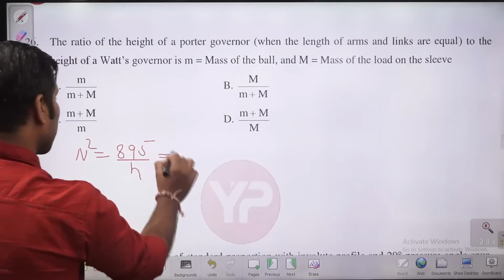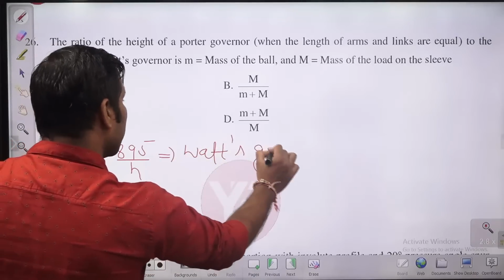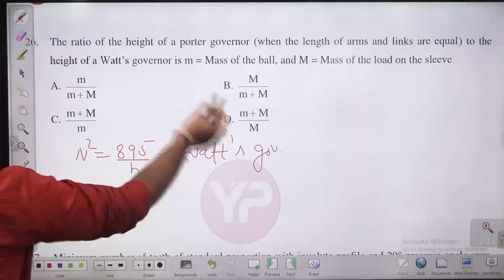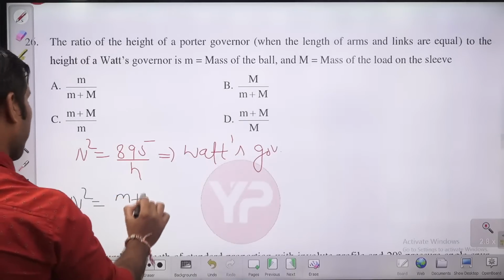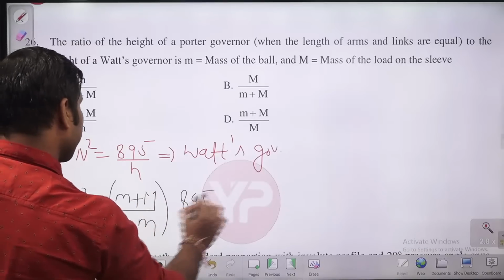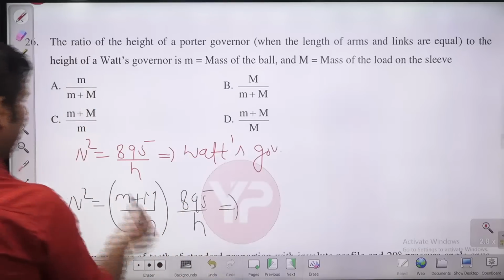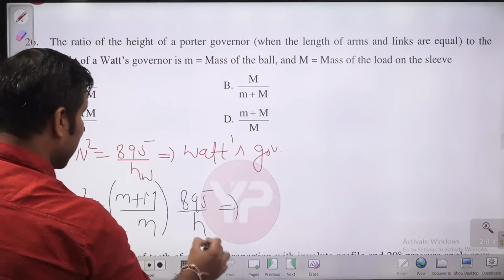This is in case of Watt's governor. And what is the expression in case of Porter governor, guys? This is (m plus M) by m into 895 by h. So take the ratio of height in case of Watt governor and height in case of Porter governor.